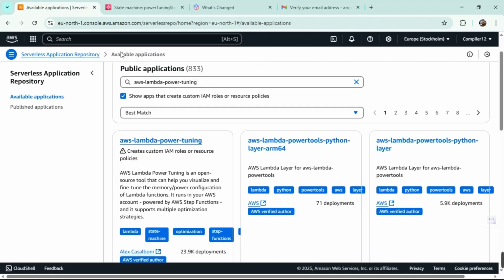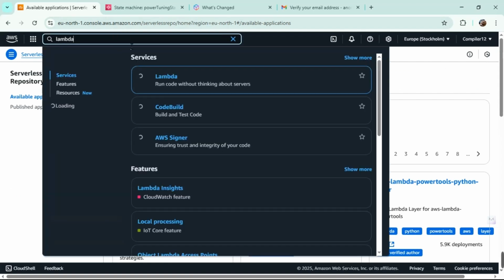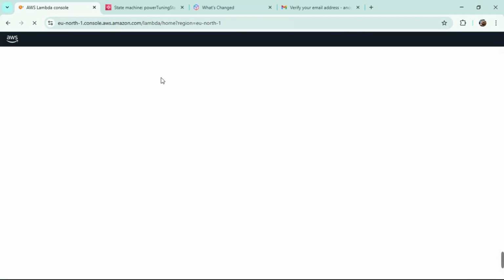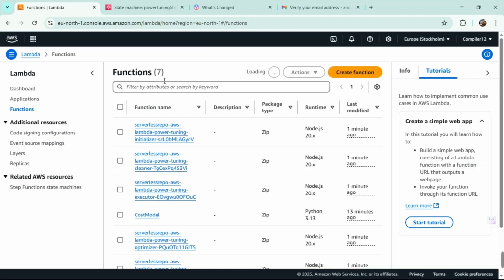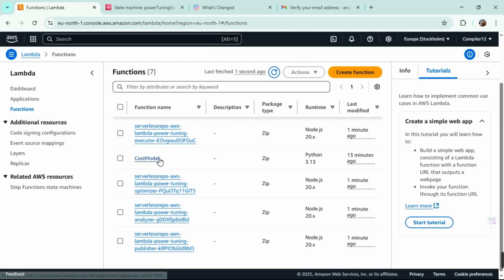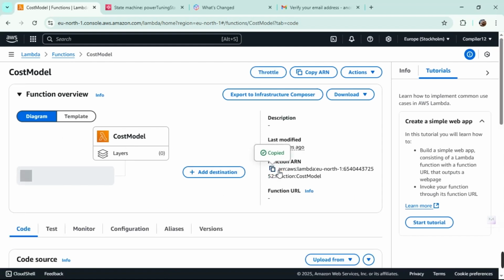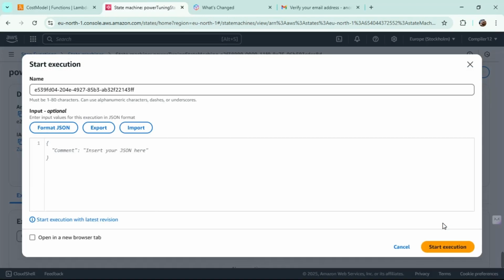But let me tell you another thing you have to be doing here. Let's go to Lambda one. We are going to be using an Amazon resource name above that Lambda function. So what I mean here is you're going to go to this cost model and you're going to be copying this. This is very secret. You can't be using it everywhere, since everyone can access this from any account. That's very dangerous.